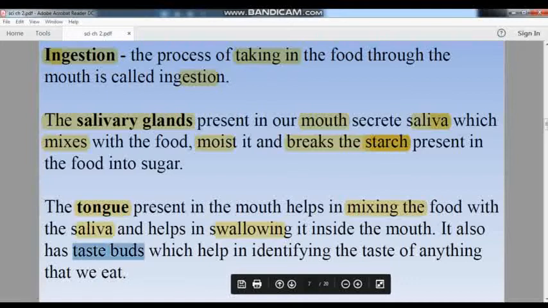Another thing the tongue has is the taste buds. We have four pairs of taste buds in our mouth. So taste buds help us to taste anything which we are eating.